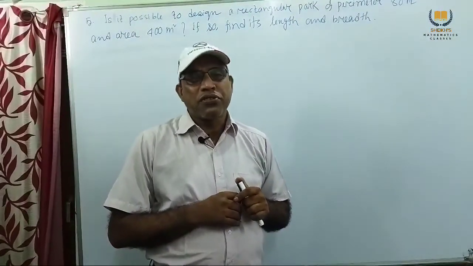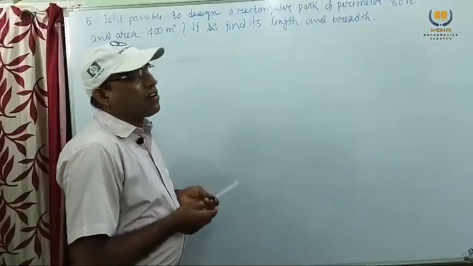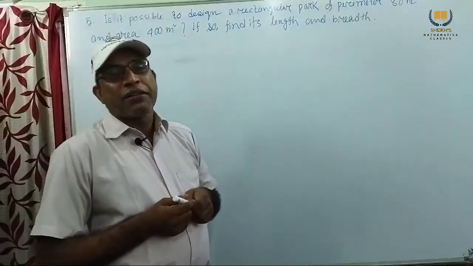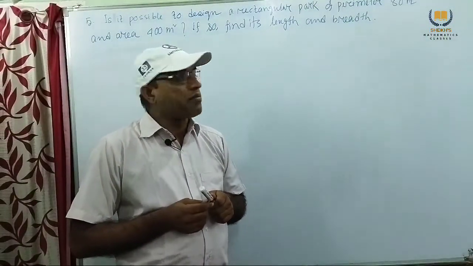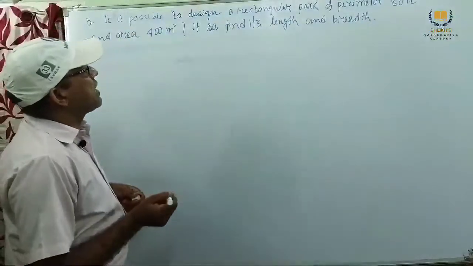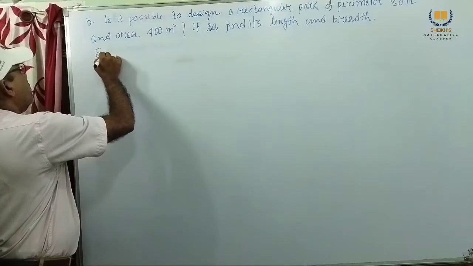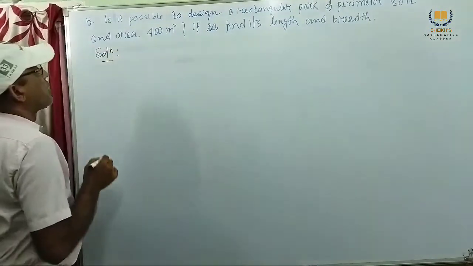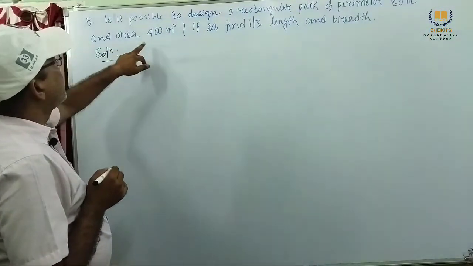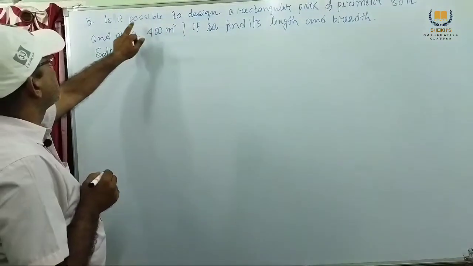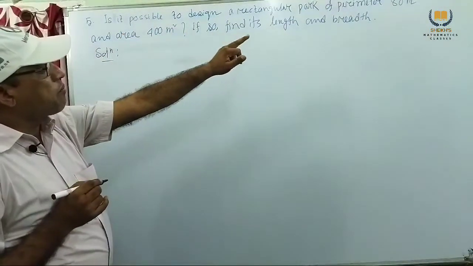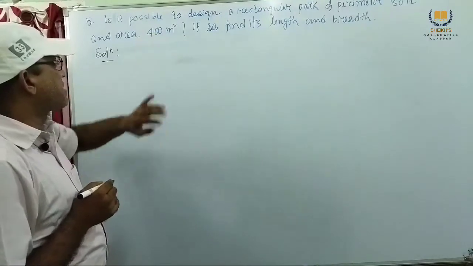We don't know the actual measurement, the length and breadth. So we assume, and after calculation we can conclude whether it is possible or not.